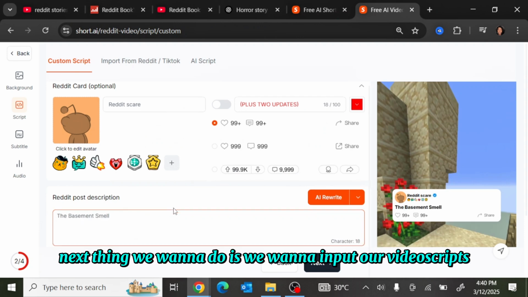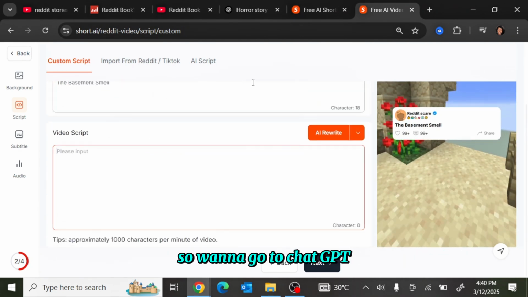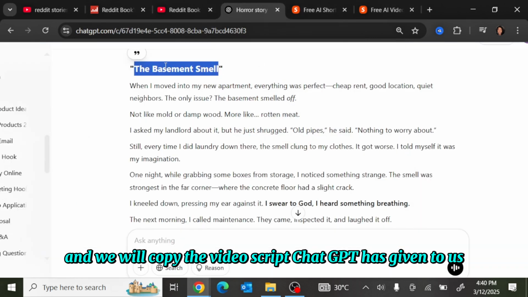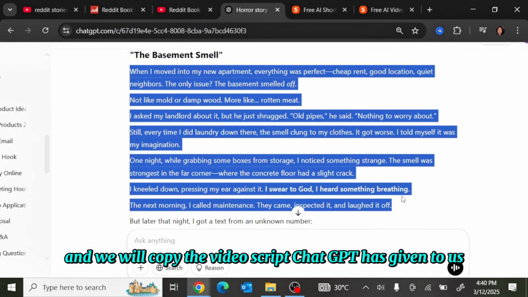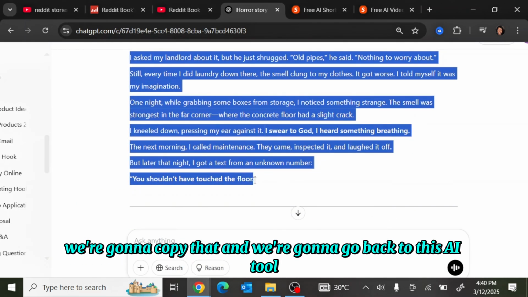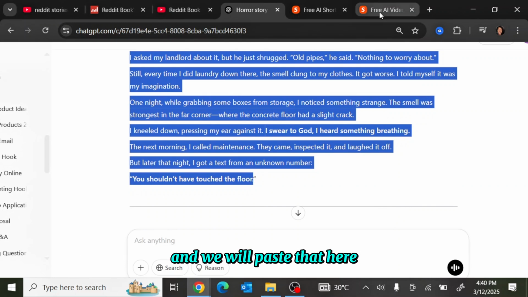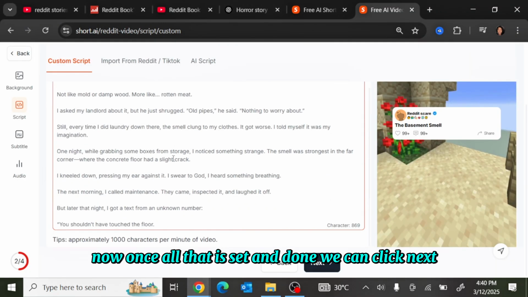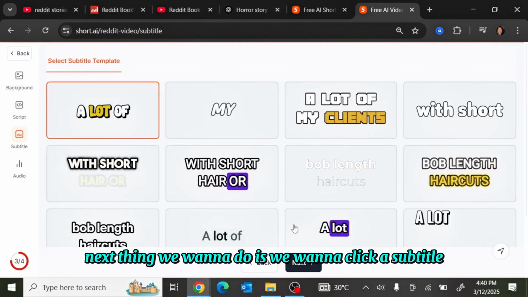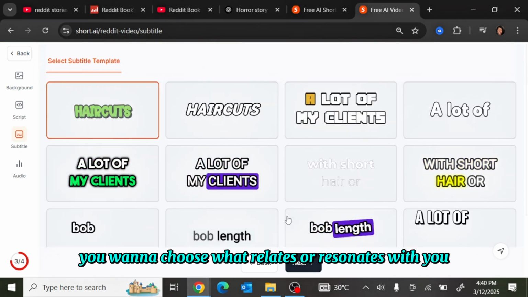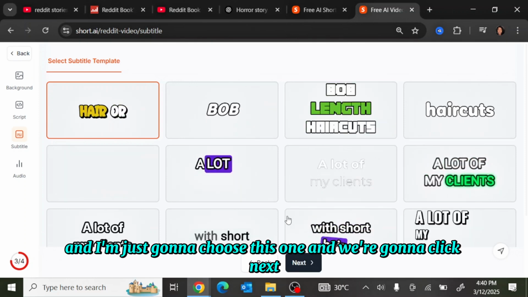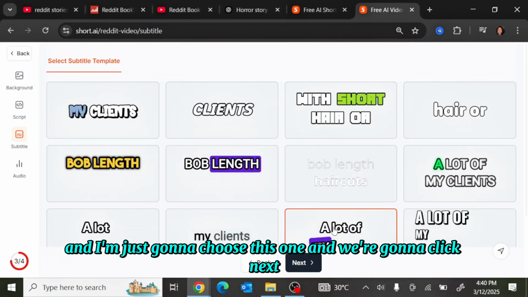Next thing we want to do is input our video script. So we want to go to ChatGPT and we will copy the video script ChatGPT has given to us. We're going to copy that, and we're going to go back to this AI tool and we will paste that here. Now, once all that is set and done, we can click next. Next thing we want to do is click a subtitle. You want to choose what resonates with you. And I'm just going to choose this one, and we're going to click next.